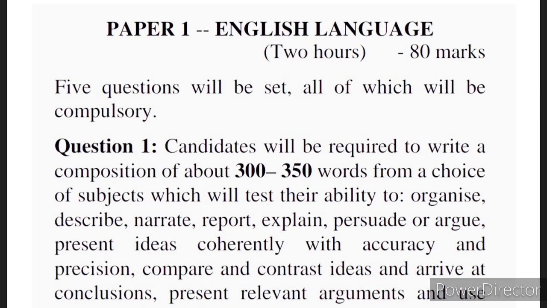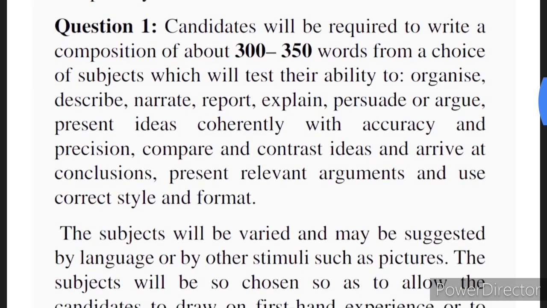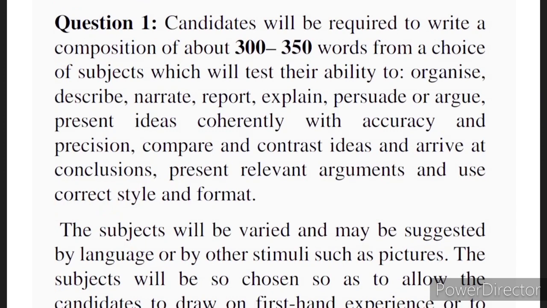Out of these 5 questions, the first question, that is question number 1 on your screen, as you can see, in this you have composition or essay writing. Now here the council syllabus says candidates will be required. Candidates means those who will be writing the board exam, that is you. So candidates will be required to write a composition of about 300 to 350 words from a choice of subjects,